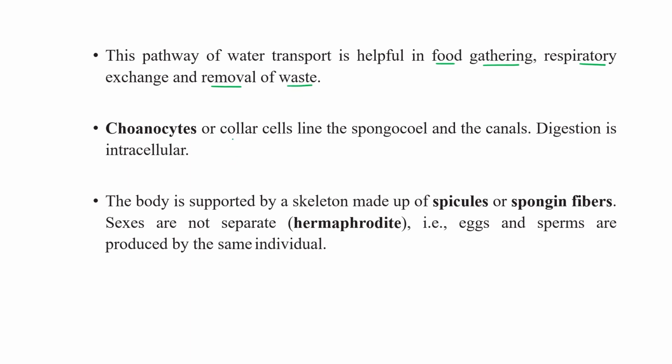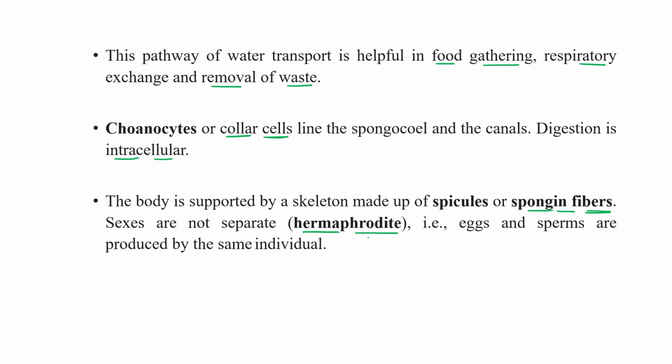Choanocytes or collar cells line the spongocoel and the canals. Digestion is intracellular in sponges. The body is supported by a skeleton made up of spicules or spongin fibers. These spongin fibers act as a skeleton system for them. Sexes are not separate, so they are hermaphrodite.